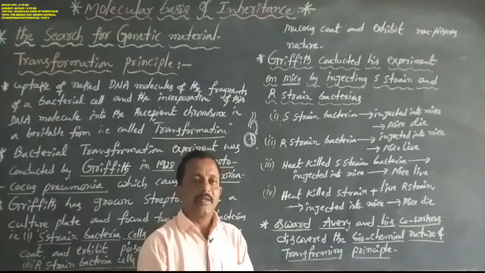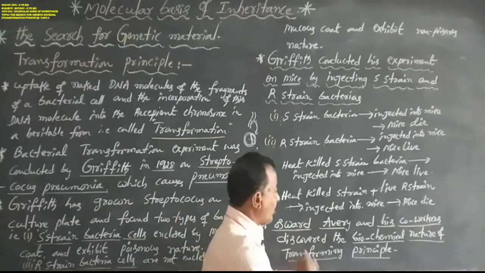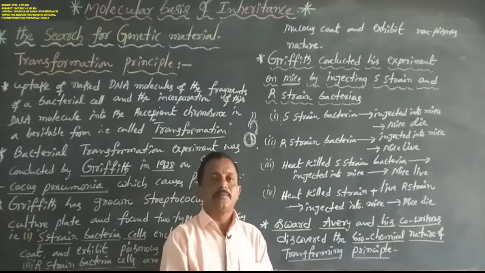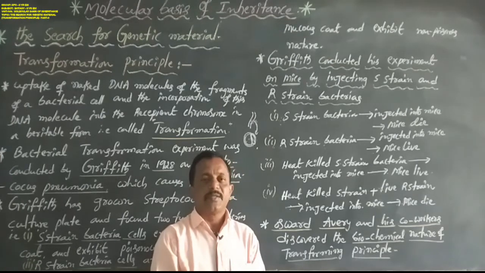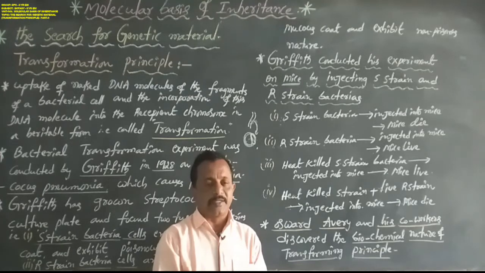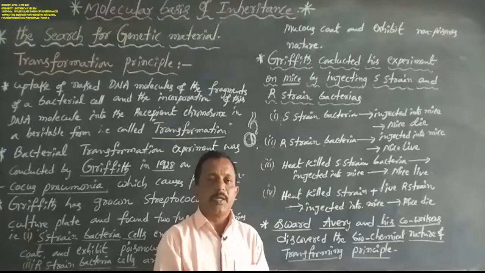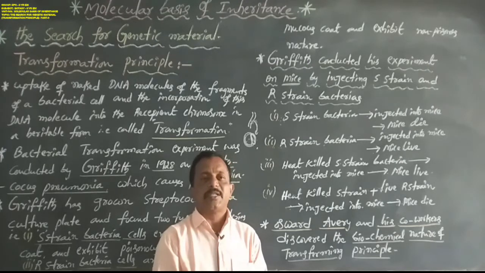Oswald Avery and his co-workers discovered the biochemical nature of the transforming principle. Some molecules were found: proteins, DNAs and RNAs. Avery observed that RNA is digested by RNase and proteins are digested by protease enzyme.